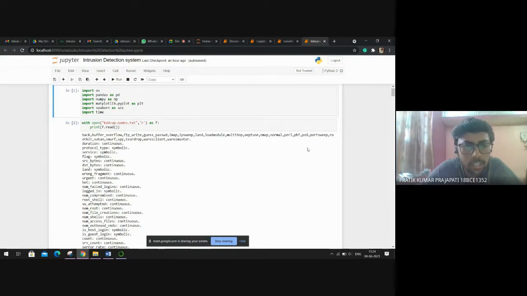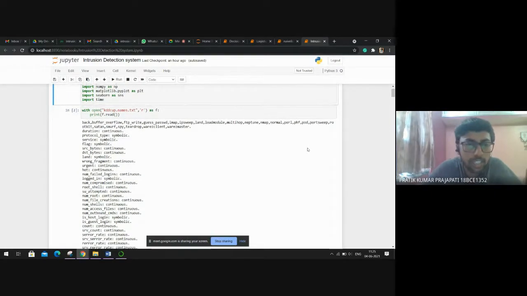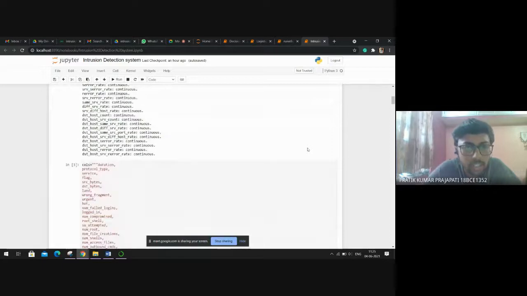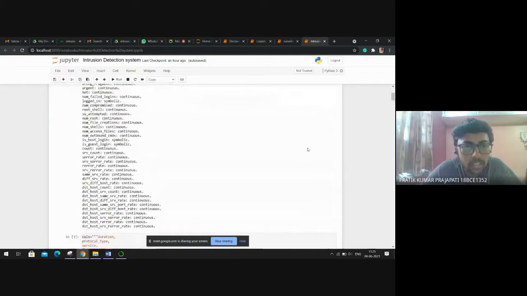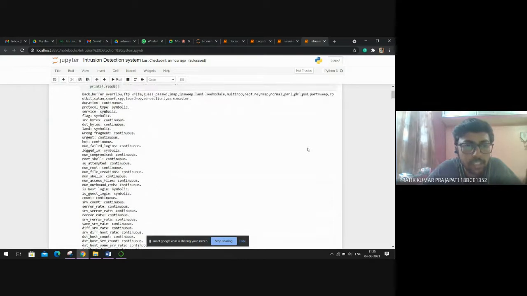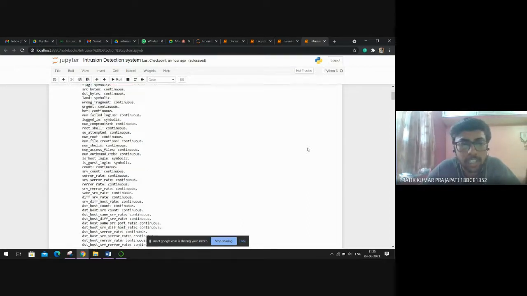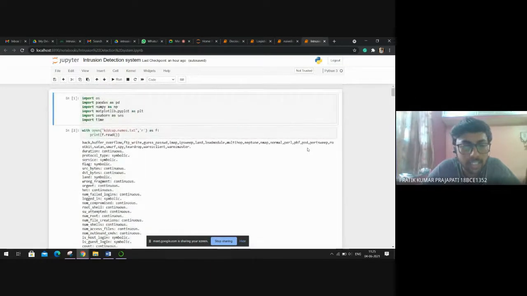Here we have first imported the libraries, and then we have imported the headings of the database. The headings are, as you can see, buffers, number of logins, IP addresses, service flags, source and destination bytes, and there are around 41 attributes in this dataset. The dataset we are using here is the KDD 99 dataset.